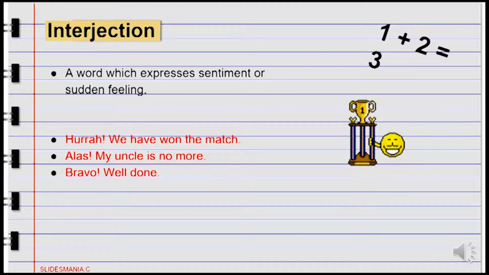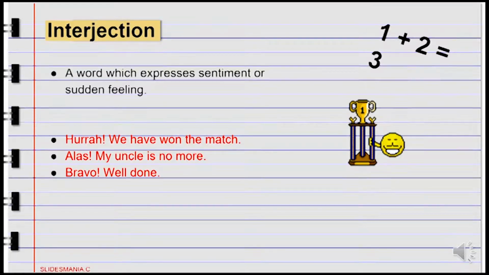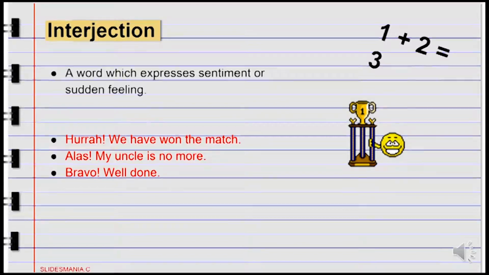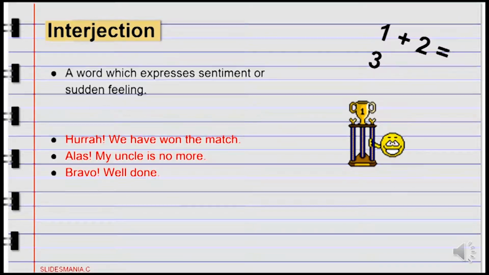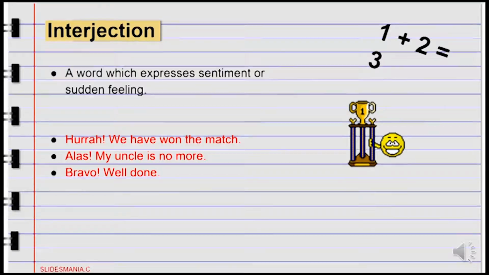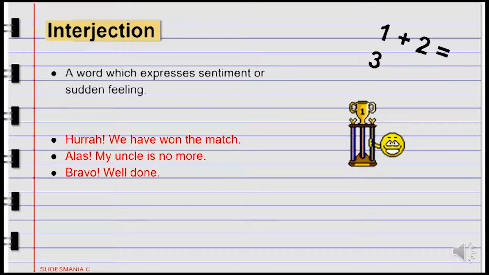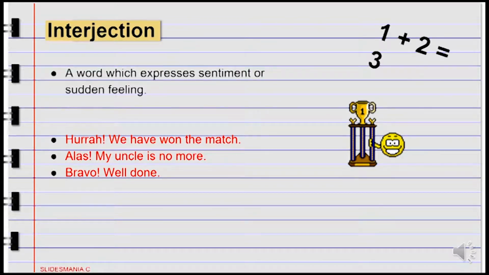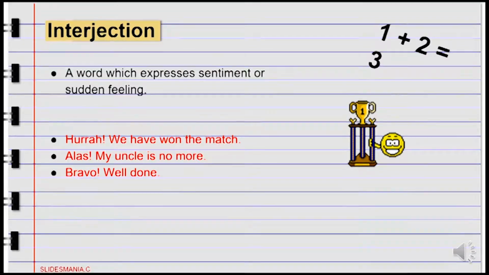An interjection is a word which expresses some sentiment or sudden feelings such as joy, sorrow, regret, surprise, contempt, etc. Hurrah, we have won the match. Alas, my uncle is no more. Bravo, well done. So hurrah, alas, bravo, all these are interjections. And they're usually followed by the exclamation point.